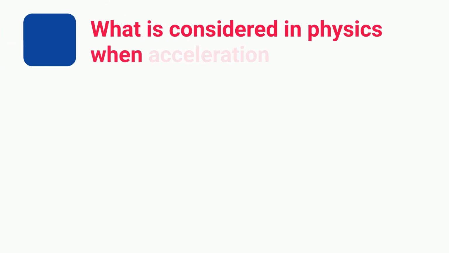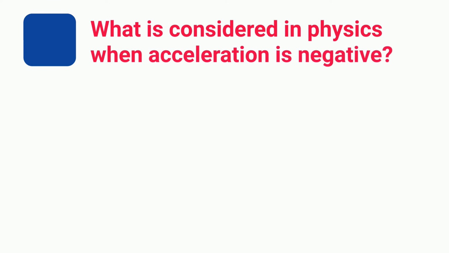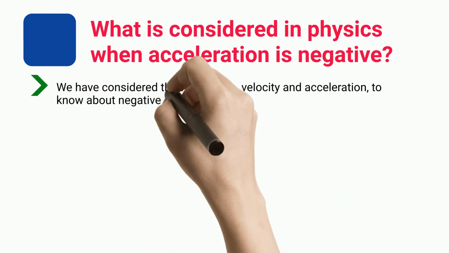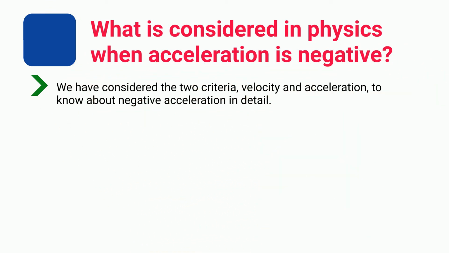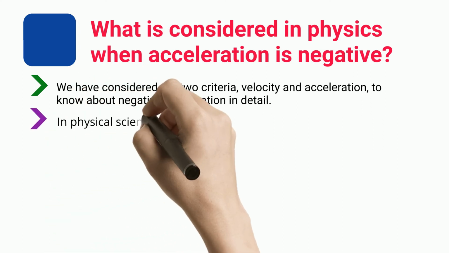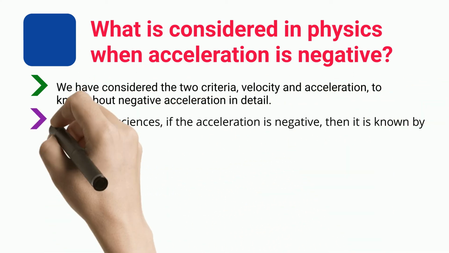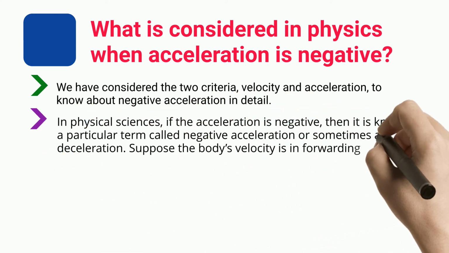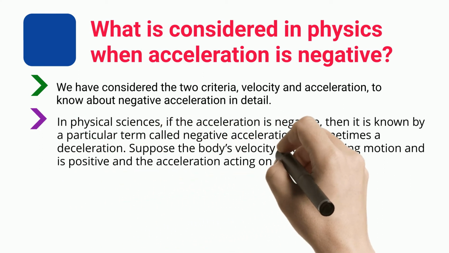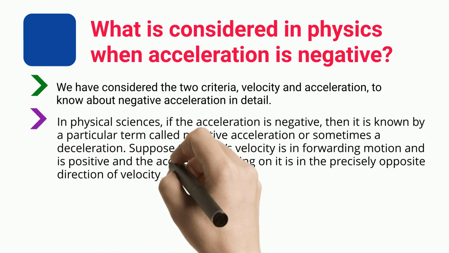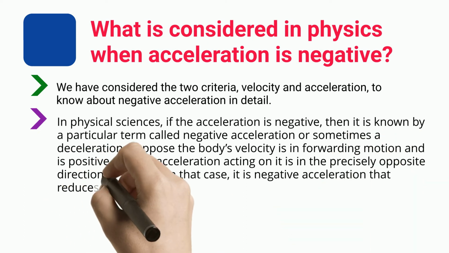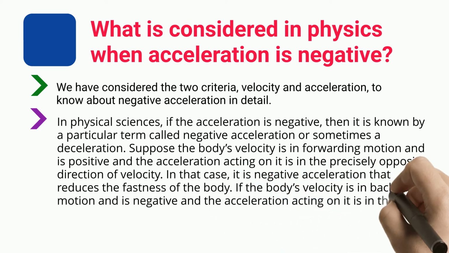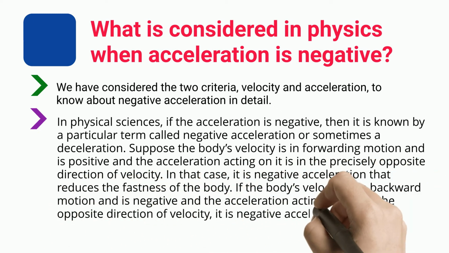What is considered in physics when acceleration is negative? We consider two criteria, velocity and acceleration, to know about negative acceleration in detail. In physical sciences, if the acceleration is negative, it is known by a particular term called negative acceleration or sometimes deceleration. Suppose the body's velocity is in forward motion and is positive, and the acceleration acting on it is in the precisely opposite direction of velocity. In that case, it is negative acceleration that reduces the fastness of the body.